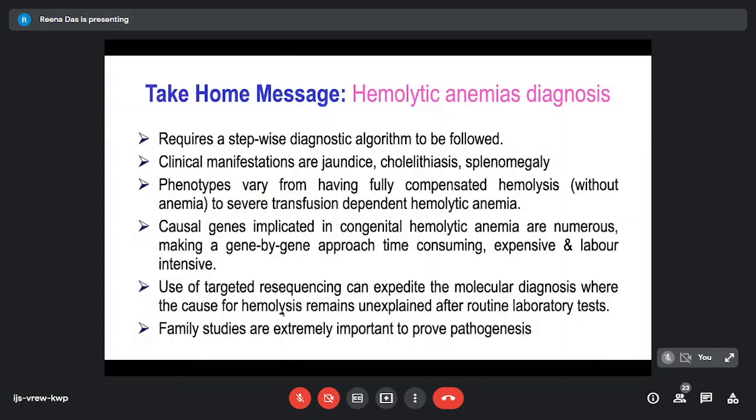The causal genes implicated in congenital hemolytic anemias are numerous, making a gene-by-gene approach time-consuming, expensive, and labor-intensive. And use of targeted resequencing can expedite the molecular diagnosis, where the cause for hemolysis remains unexplained after routine lab tests. Family studies are extremely important to prove pathogenesis, which I've highlighted in this particular presentation.